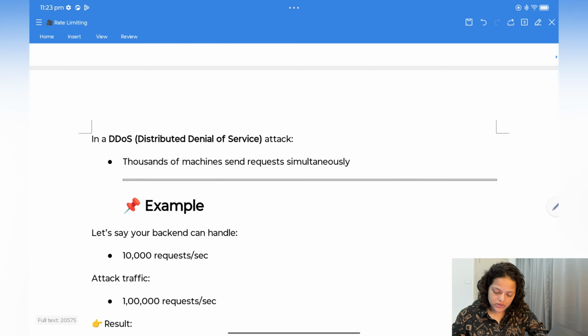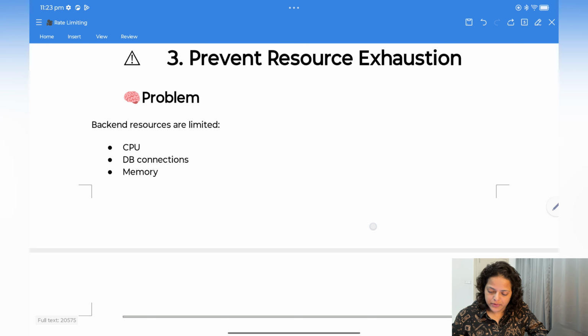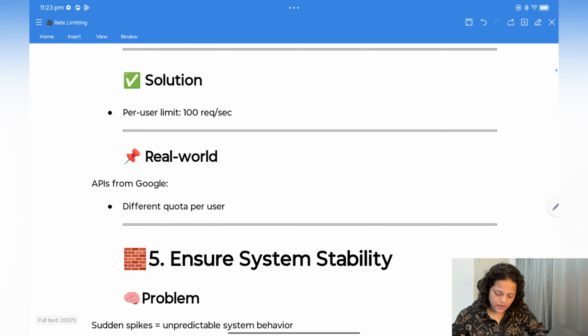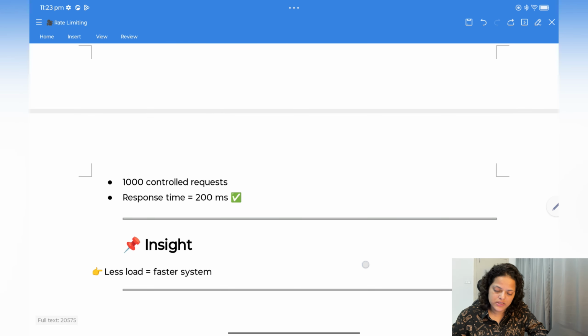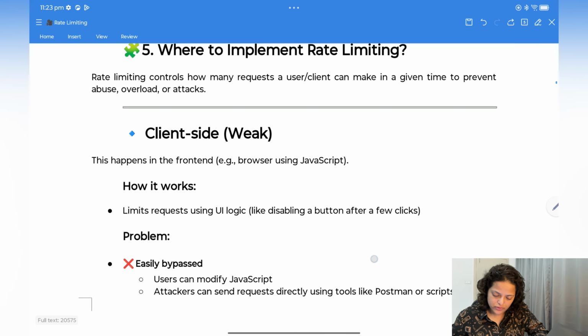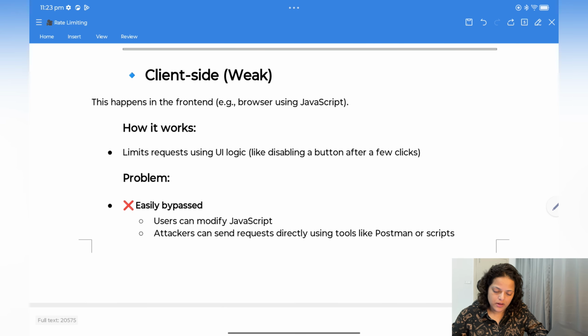Then prevent DDoS. So we have discussed 6 points here: prevent resource exhaustion, ensure fair usage, ensure system stability, improve performance. Then where to implement rate limiting, this one we have also discussed. Client side: this happens in the front end or a browser using JavaScript. How it works: limit requests using UI logic, like disabling a button after a few clicks.